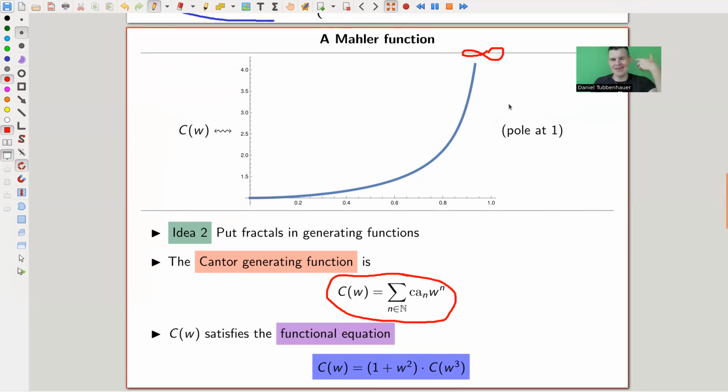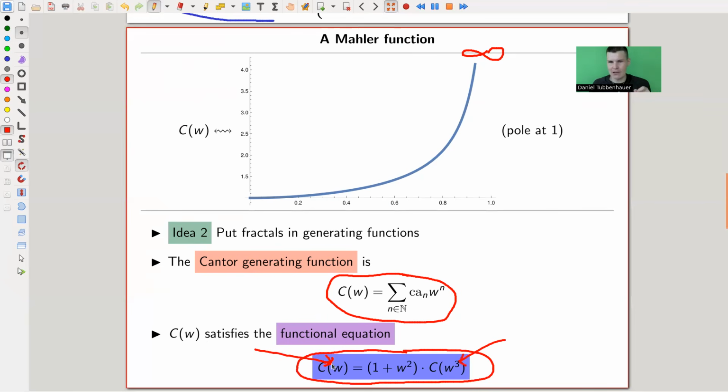The idea is always that whatever happens around the pole of a function is the interesting part. And then Mahler observed, or someone observed, I'm actually not quite sure whether this one is due to Mahler, that this function is a function in a variable. And you can ask, does it satisfy some functional equation? And it does satisfy some functional equation. The interesting one is that the function itself is here, and it calls itself with a higher power. So it's some self-similarity of it.